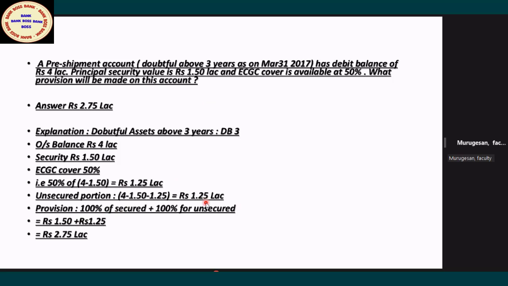So for the secured component, 150 is the security available. ECGC you don't take into account. For the purpose of calculating unsecured, only ECGC is taken into account. But for deciding the secured component, ECGC will not be recognized. What is the security available? 150. So the entire 100%, because it is more than 3 years. So 150 provision, and 125 for unsecured. So the total provision will be 275. If you miss one of these steps, you will get a wrong answer. Understood?